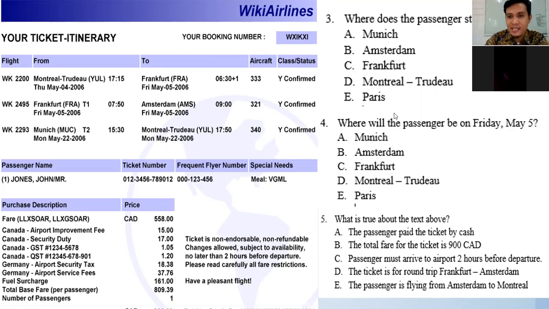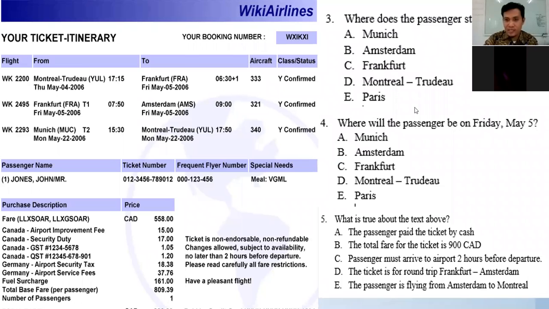Right. So what's the answer then? Where does the passenger start his flight? The answer is D. Montreal Trudeau is D. Okay, you got it? You understand? You have to check from, to, dari dan ke mana. From means where does the passenger start his flight? It means he starts from Montreal Trudeau.